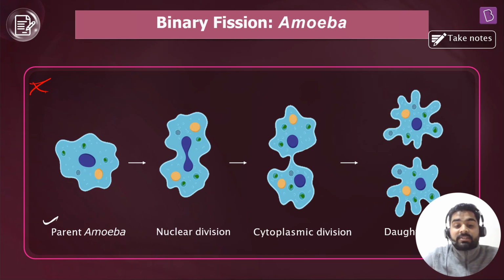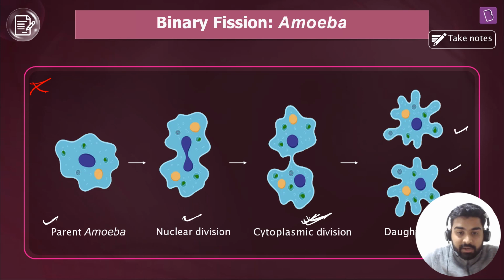Now it starts to stretch its nucleus and it will split into two. That marks your first step of this reproduction, that is nuclear division, right? Once the nucleus is divided, now you can yourself observe what is another step. The cytoplasm again starts to divide into two, that is cytoplasmic division. And now once the cytoplasm has divided into two, it will form two daughter cells, right?